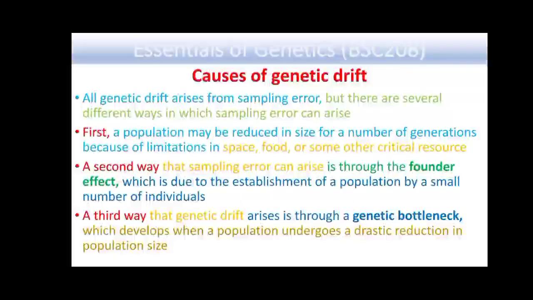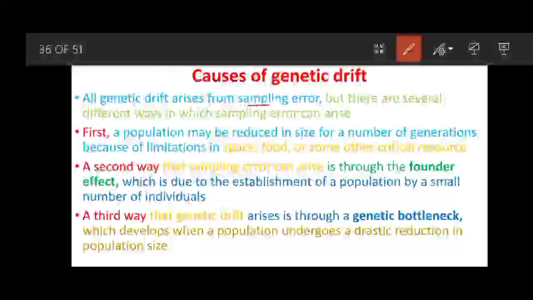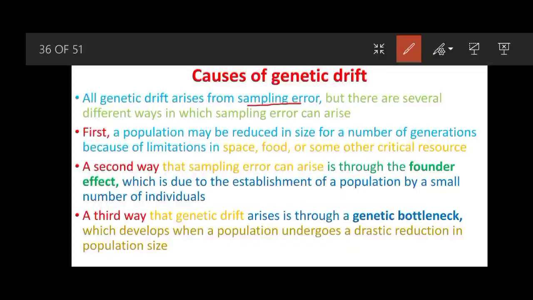So, causes of the genetic drift. All genetic drift arises from sampling error, but there are several different ways in which sampling errors can arise. So first, a population may be reduced in size for a number of generations because of limitations in space, food, or some other critical resources.